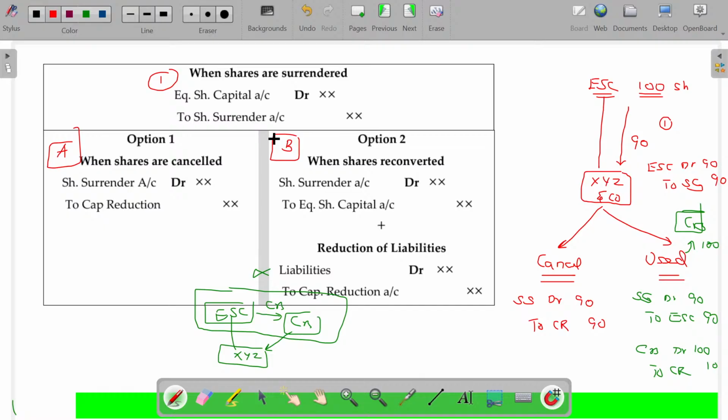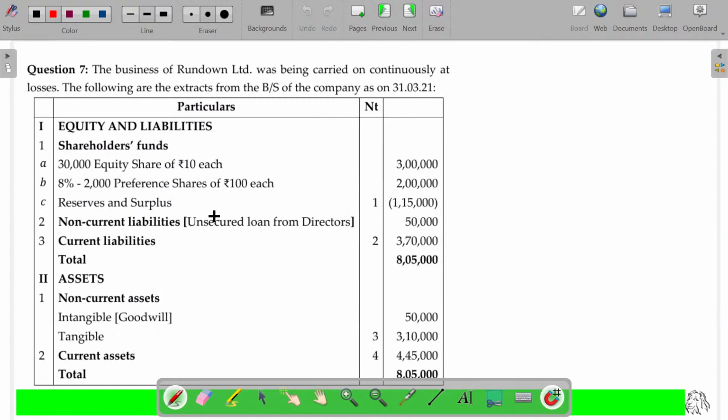Rather than being held by the shareholder, it is now held by some other new parties. That's all. But because that other party waives some debt, it is my gain. For that, you have to pass an entry here: reduction of the liabilities to capital reduction. So usage will have two journal entries, cancellation will have only one entry. Is that okay? This is the predominant point you have to understand with respect to this illustration.